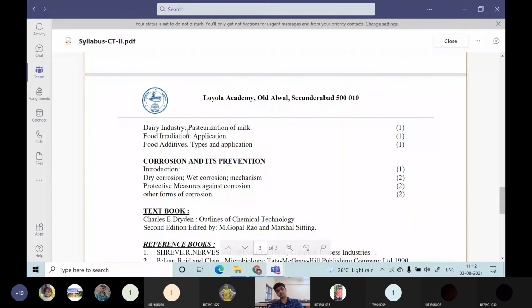Then food irradiation. What is food irradiation? How will that irradiation happen? What is the role of irradiation in killing the microorganisms which cause spoilage of food? What are the various applications of this food irradiation? We will be seeing in detail here. Then food additives. What are the various types of additives we will add? If you see any type of processed food, for example a biscuit packet, a pasta packet, or a noodles packet, there will be some code words like E101, E102 or E103.